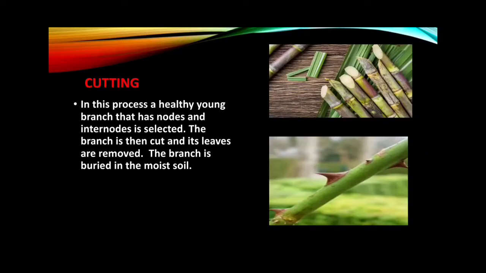Cutting. In this method, a healthy young branch that has nodes and internodes is selected. The branch is then cut and its leaves are removed. The branch is buried in the moist soil. After some time, roots can be seen coming out of the buried branch. For example, rose and sugarcane.